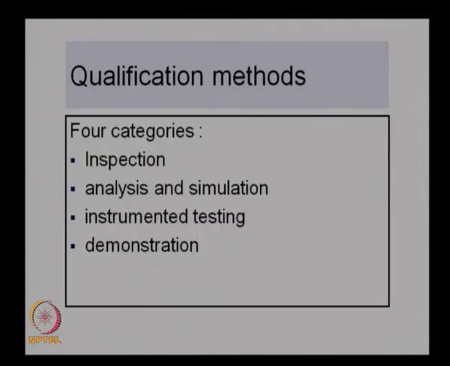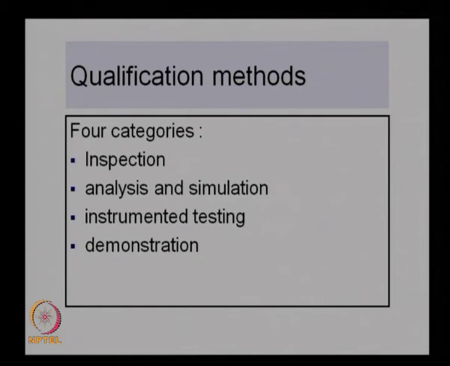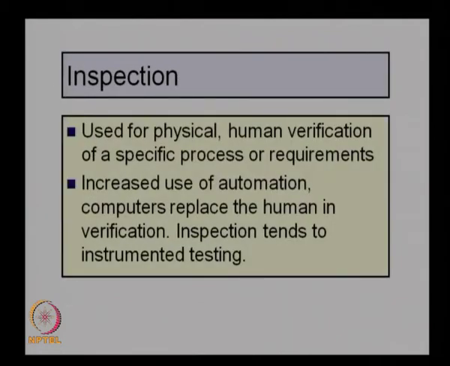Let us look at some of the methods for qualification. There are various methods we can employ, that is various tests, whether a verification test, acceptance test or validation test. Basically we can say there are 4 methods: one is inspection, the other is analysis and simulation, then instrumented testing and then demonstration. The first one, inspection, is basically used for physical human verification of a specific process or requirement. That is a very simple and straightforward qualification method. It is normally a physical or human verification.